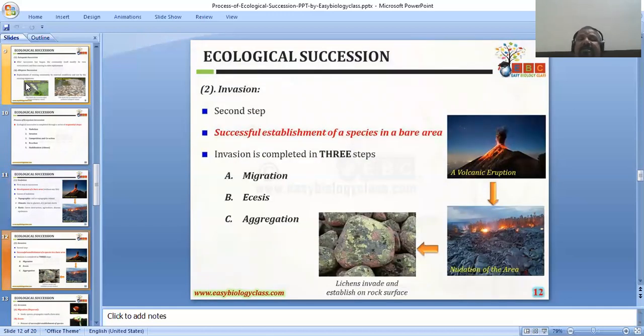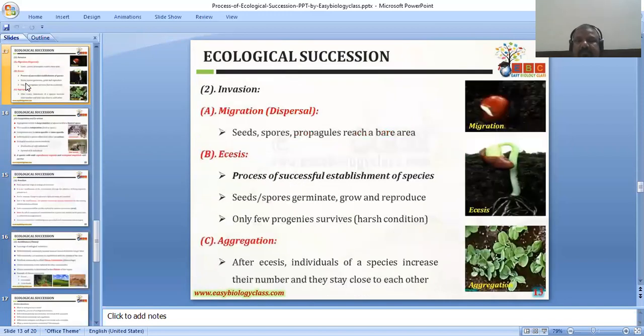Invasion is the second step, the successful establishment of a species in a bare area. Invasion is completed in three steps: migration, ecesis, and aggregation. Migration is the shifting of living organisms from one place to another. Aggregation means there will be some competition for food and nutrition, and that process also increases the invasion. Examples of migration are seeds, spores, etc. This is the process of successful establishment of a species. In aggregation, individuals of the species increase their number and stay close to each other.